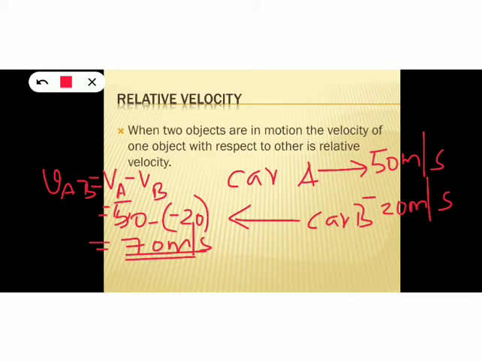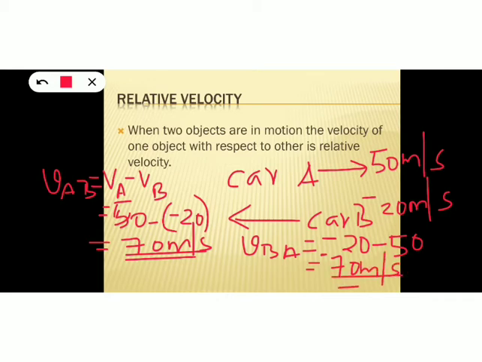Okay, so in fact, when two objects are moving in opposite direction, relative velocity is obtained by adding their individual velocities. So here the relative velocity VAB is 70 meter per second. Now what is VBA? VBA is VB minus VA. And what is VB here? VB is minus 20, minus VA. VA is 50. So the relative velocity VBA will be minus 70 meter per second.